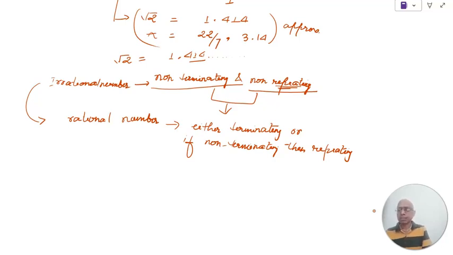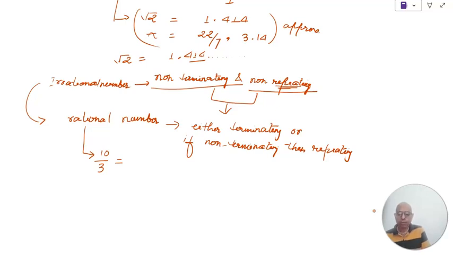But in case of an irrational number, it is non-terminating as well as non-repeating. Clear? Okay. Let's see some examples. As we have seen examples of rational numbers, you can see more yourself. You can take different rational numbers, like 10 upon 3. Of course 10 upon 3 is a rational number itself, because we have already written it in the form of p by q, which is a rational number.